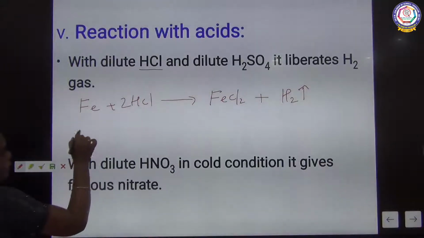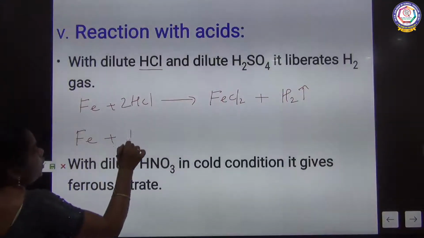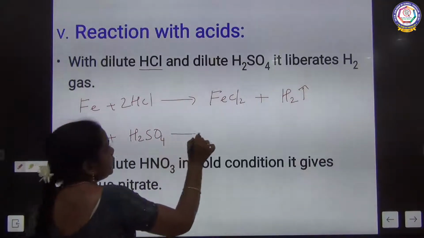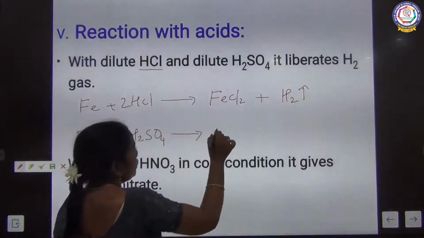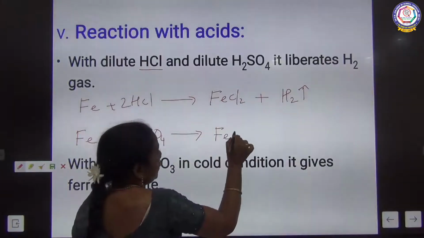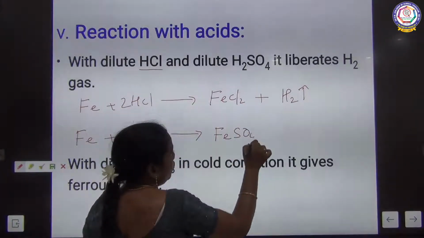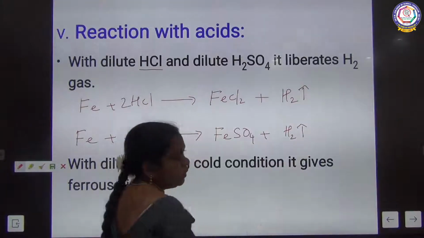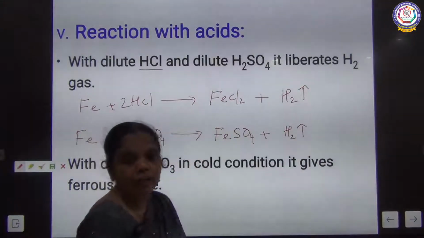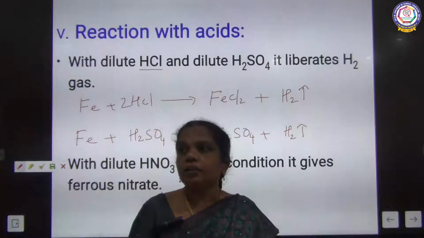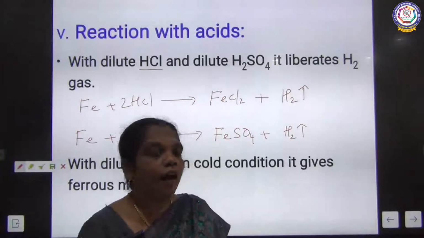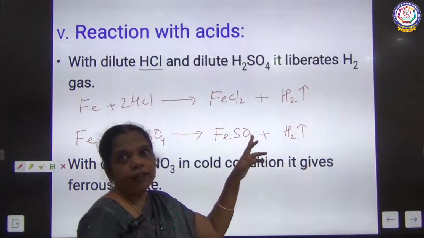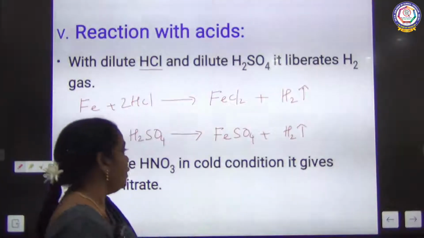And next, with dilute sulfuric acid, H2SO4, it gives ferrous sulfate, FeSO4, plus H2, with the liberation of hydrogen gas. So whenever a metal reacts with dilute acid, it liberates what? Hydrogen gas. That is one of the conditions for the reaction of a metal with dilute acid.